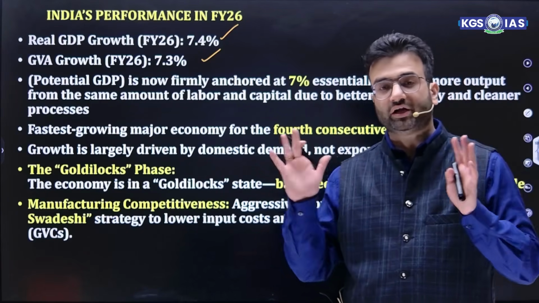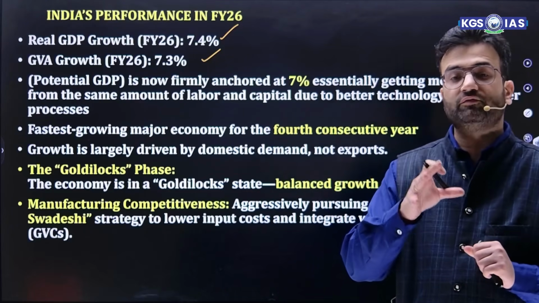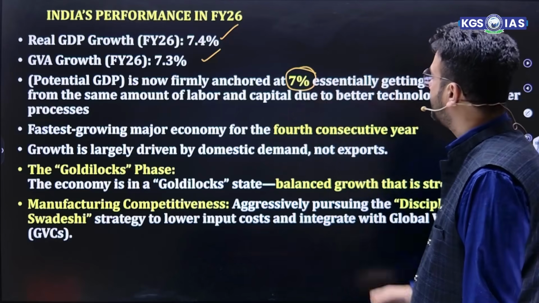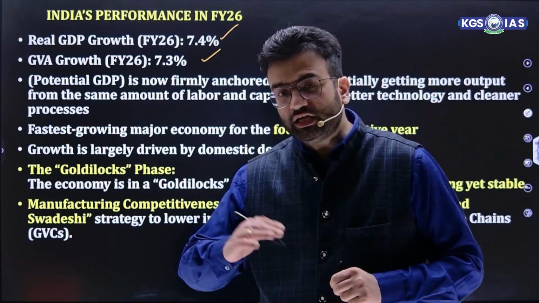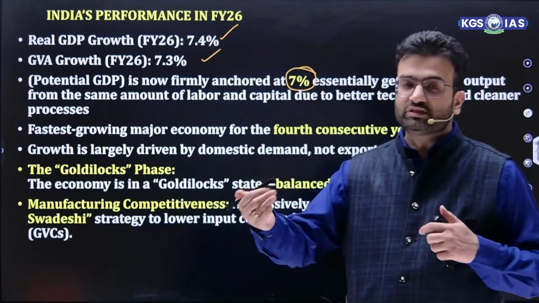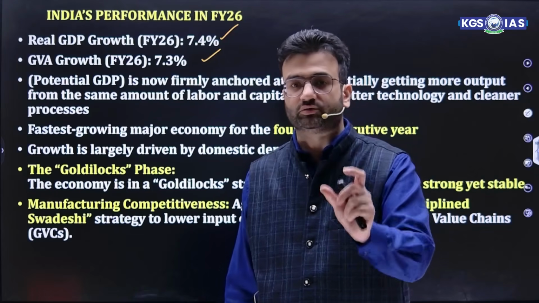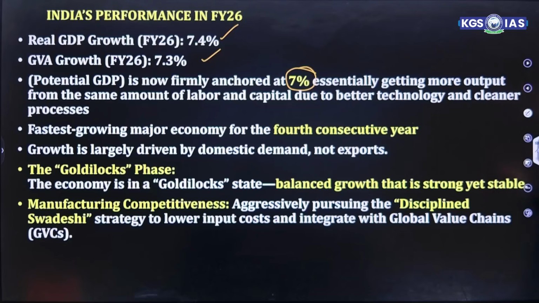That maximum output our economy can produce without triggering inflation, using the full employment level, is potential GDP. Potential GDP is now firmly anchored around 7%, which essentially means getting more output from the same amount of labor and capital with better technology and clearer processes. Remember, when real GDP rises above potential GDP, inflation increases. And when real GDP falls short of potential GDP, the economy is not utilizing its resources efficiently.